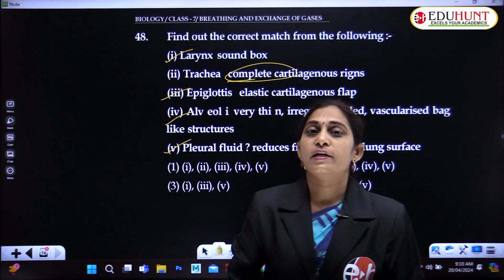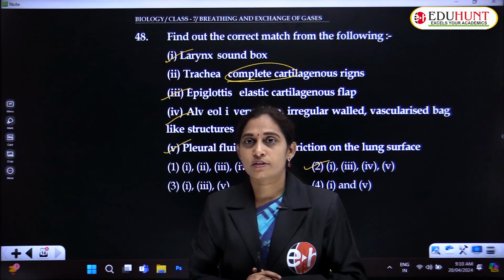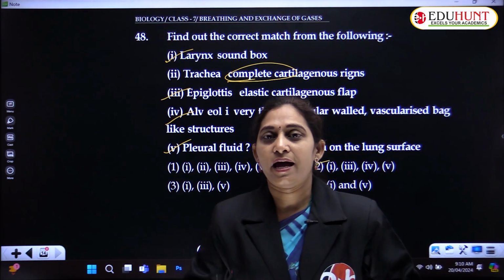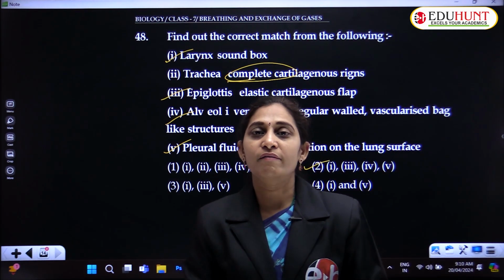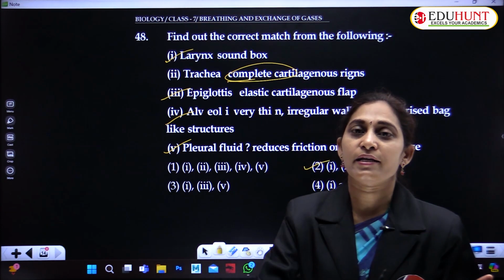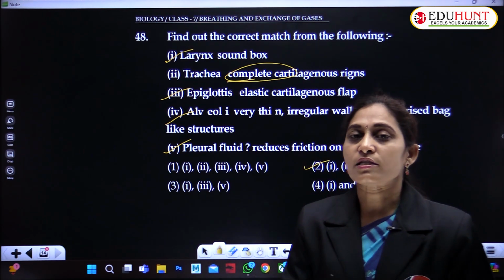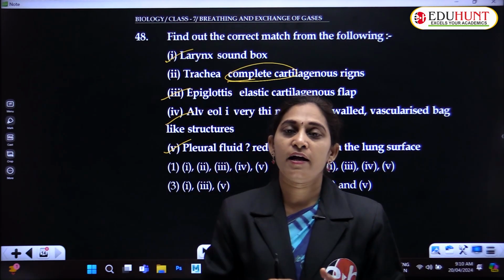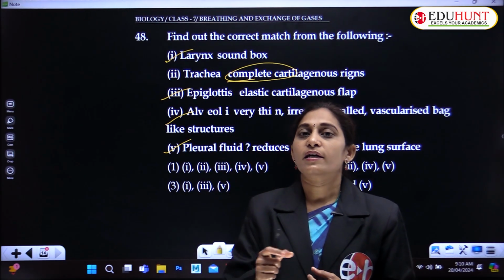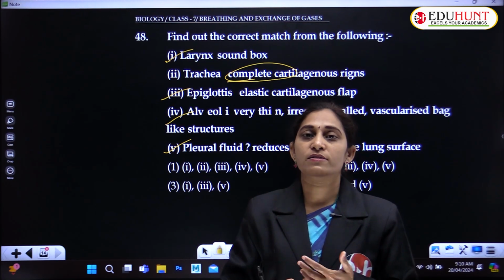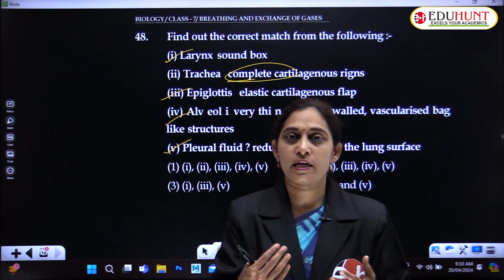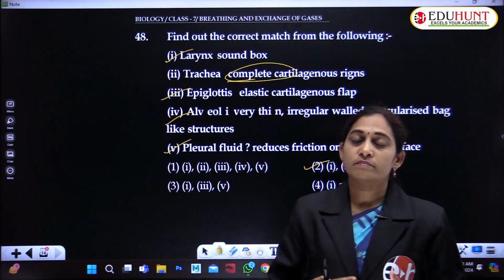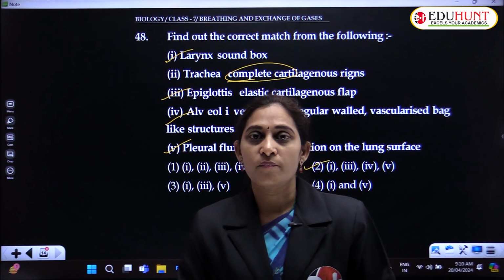And we have also finished the labeling of diagrams, like they have given a diagram of alveoli, and also the capillary on the surface with the flowing blood we have seen, and they were given A, B, C, D, and we have to label those A, B, C, Ds. We have already done that type of questions also.